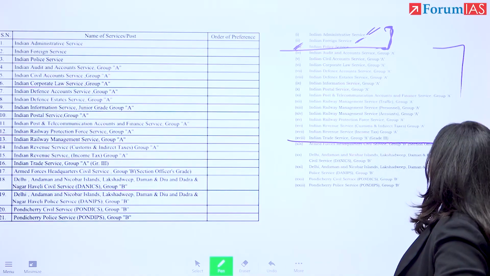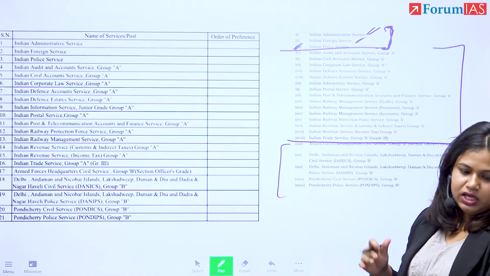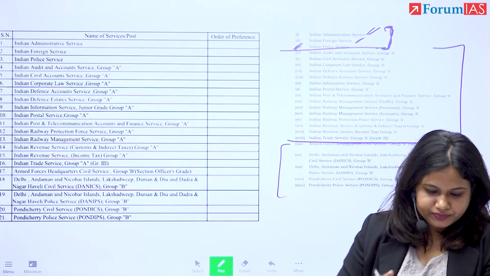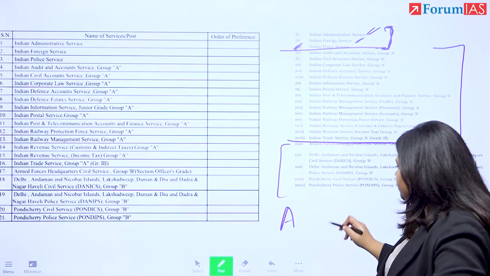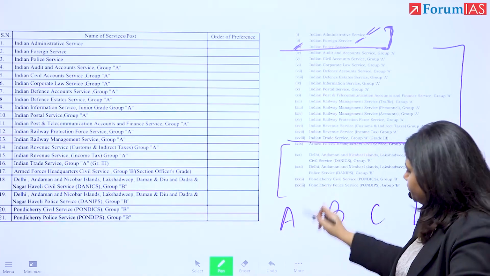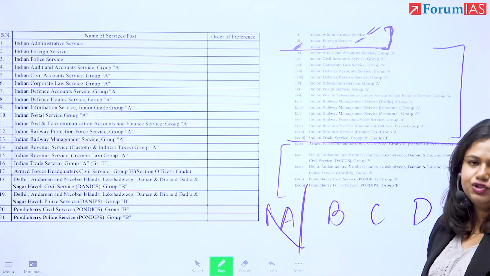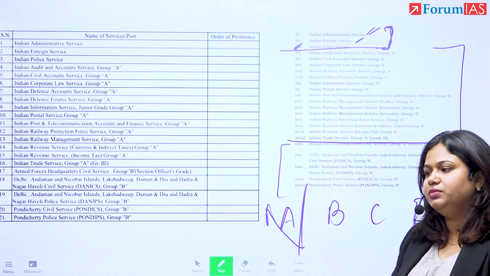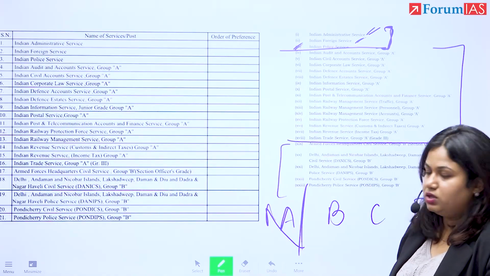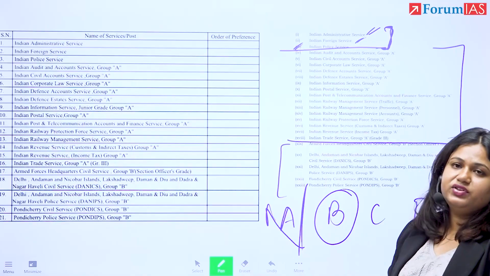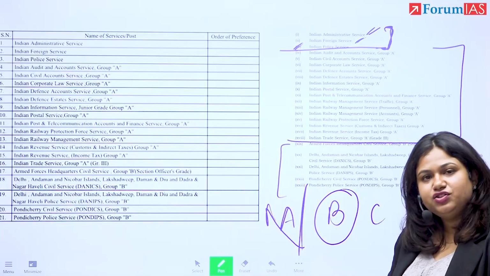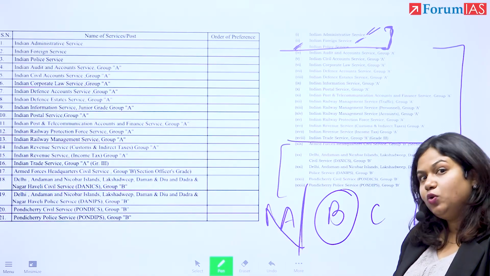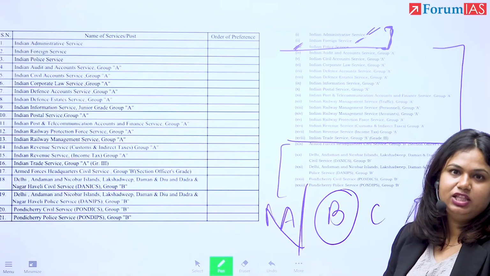Then you have Group A services and Group B services. The Government of India divides services into 4 groups: A, B, C, and D, right? So Group A services go into higher levels of management. Think of it as top level of management. They will make policy decisions. They will have impact on a larger scale as compared to the services in Group B. Naturally, this also reflects in their emoluments, the salary, the benefits that they are going to get. It also reflects in the seniority that is there in the posts.